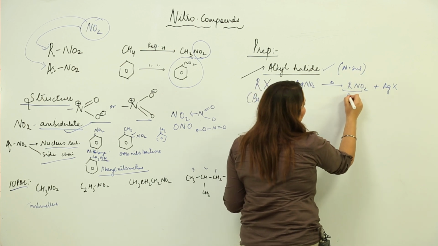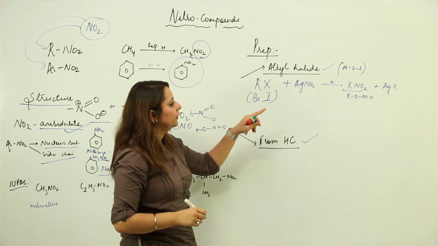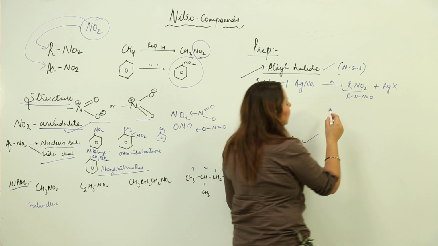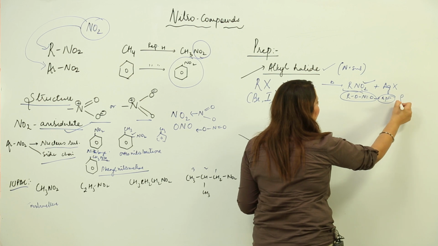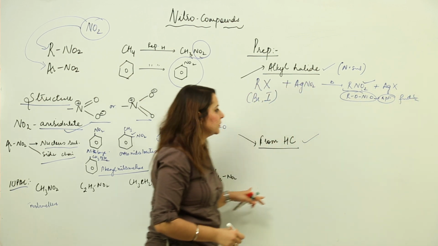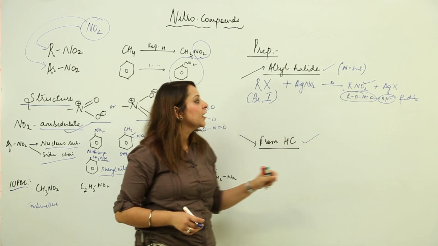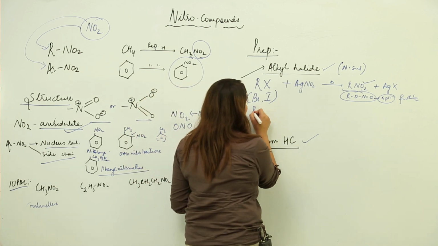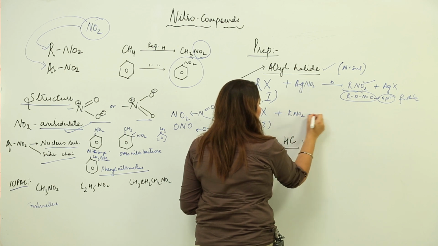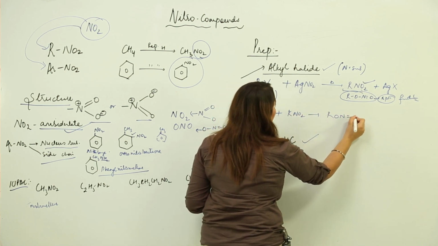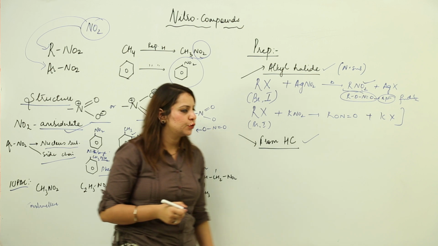Along with this nitroalkane, we often get the nitritoalkane also. But we can separate this nitritoalkane as its boiling point is comparatively very low as compared to the nitroalkane. So by fractional distillation, we can easily separate it. This is how we prepare the nitroalkane. If we like to prepare nitrito, we can use the same thing, but instead of AgNO2 we need to use KNO2. Here we get the nitrito compound, and along with that we get KX. So again a nucleophilic substitution reaction.